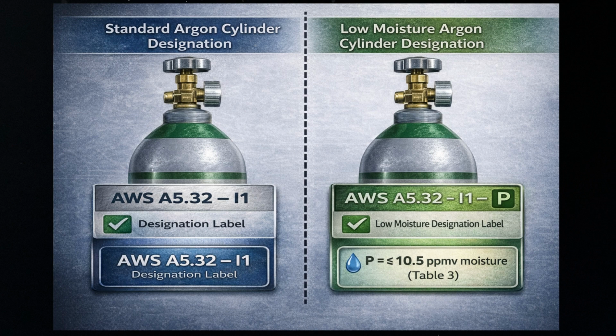Moisture less than 10.5 ppm → AS A5.32 I3 RE30P. Example 2: 6% carbon dioxide, 4% O2 in Ar. Moisture less than 32 ppm → AS A5.32 M25 ARCO 6/4 P.